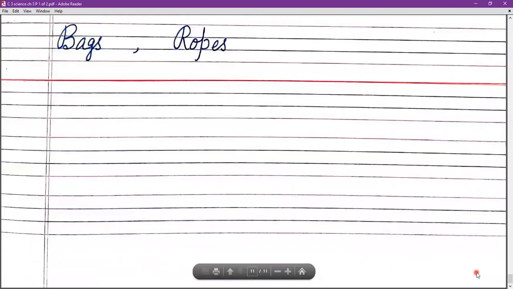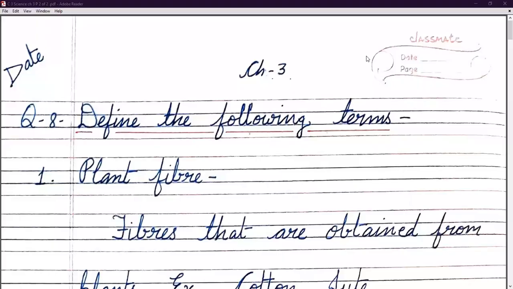So this is the objective part of the chapter. Now we will do the subjective, means the question answers of the 3rd chapter. Now we will do the subjective part of the chapter. So question number 8 is define the following terms.